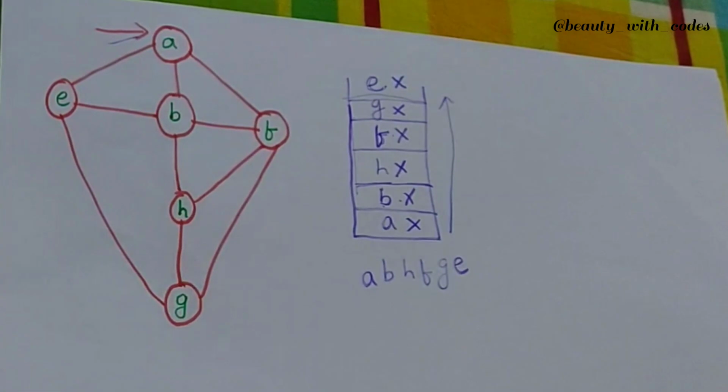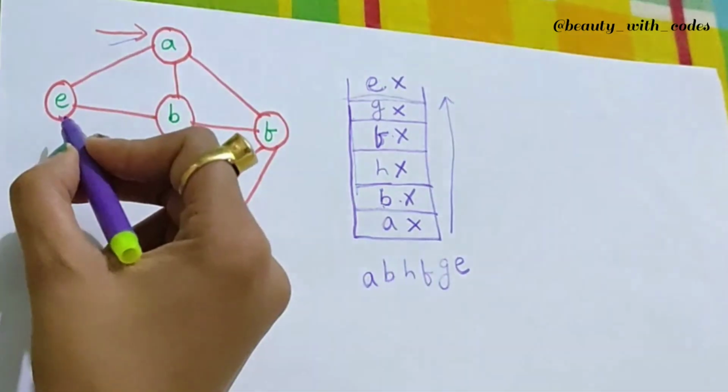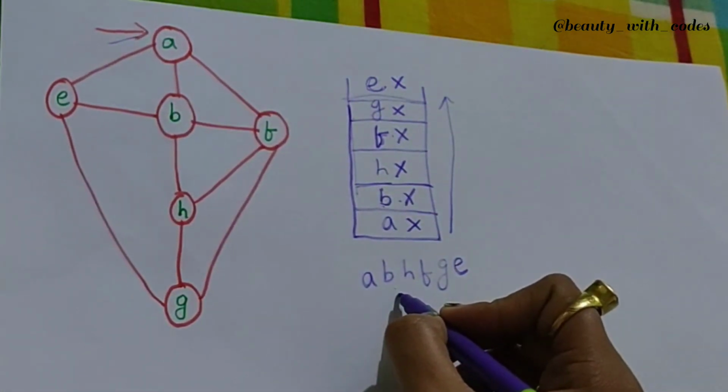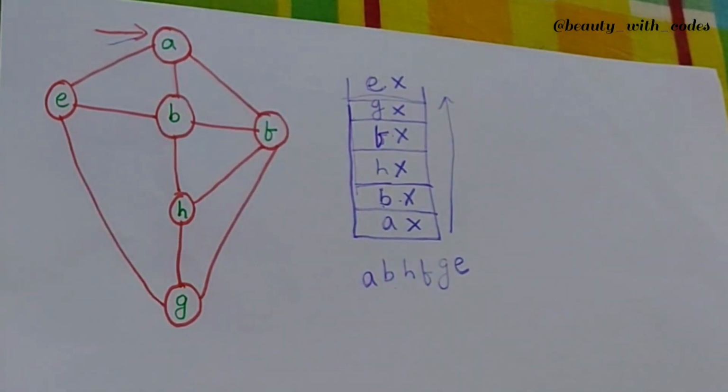So is it the only possible way? No. Same as BFS, you can have any number of DFS traversals. How? See, I inserted B here because I wanted. You may want to insert E here, right? So your second element will be E in that case, right? So yeah, second element will change, and so will the order. So that is going to happen.